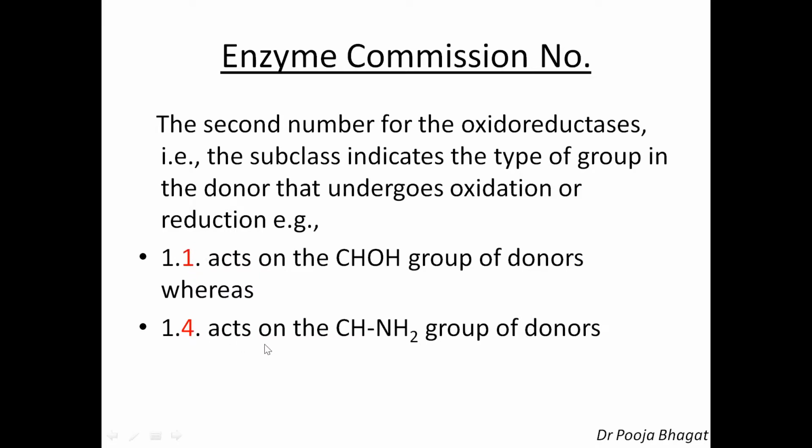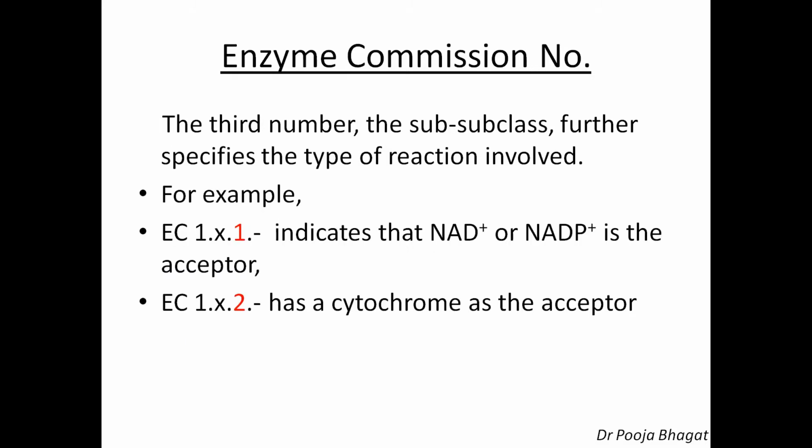So the second number, the subclass, indicates the type of group in the donor that undergoes oxidation or reduction. Now the third number, again denoted by red color. This is the first number, this is the second, and now the third. The third number further specifies the type of reaction involved.